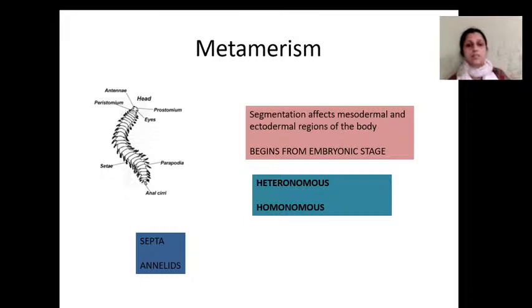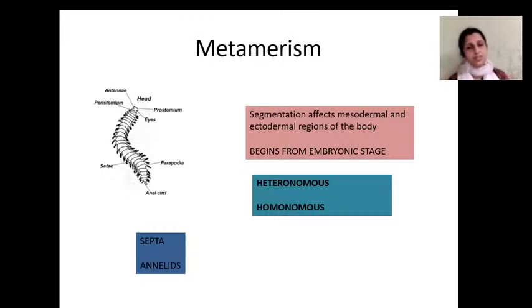These are organisms having segmentation. Ants also have true segmentation. So metamerism is a serial repetition of units or segments.